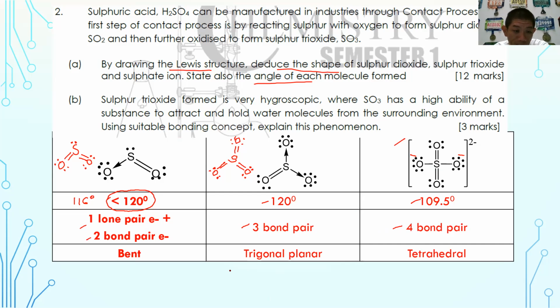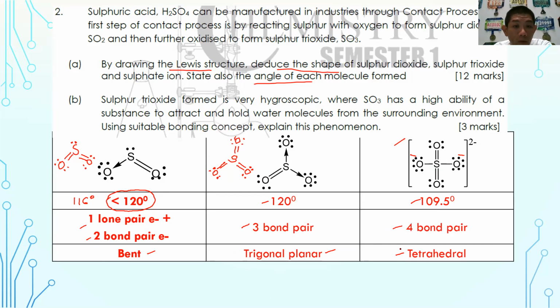Okay, and based on this, the shape of sulfur dioxide is bent, sulfur trioxide is trigonal planar, and the sulfate ion is tetrahedral. So this is how you get the maximum 12 marks. In terms of the arrangement, sulfur dioxide is also trigonal planar, but this one is more specifically on the shape in here. Okay, so this is how you get the 12 marks.